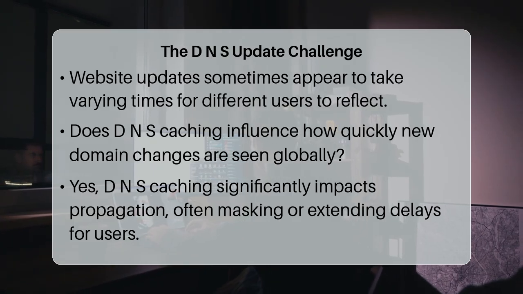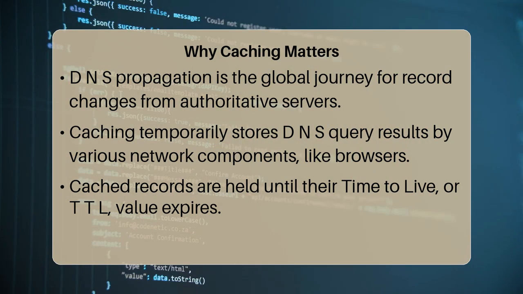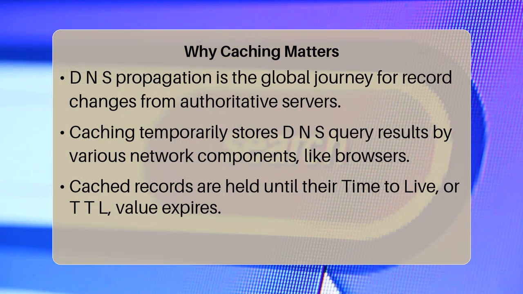DNS propagation is the process where a change made on an authoritative name server, like updating an IP address for a website, is gradually replicated to all other DNS servers around the world. This can take anywhere from minutes to several hours.